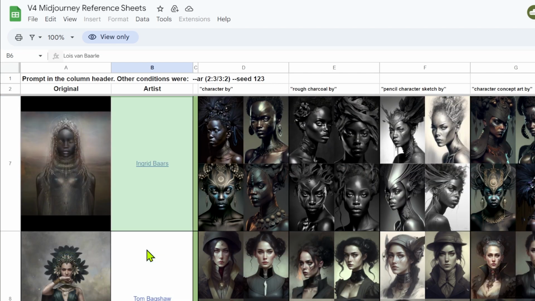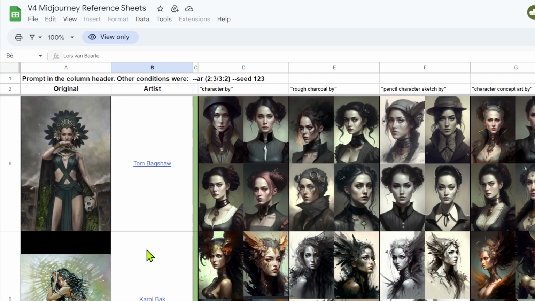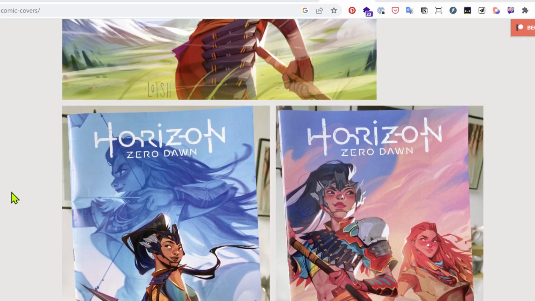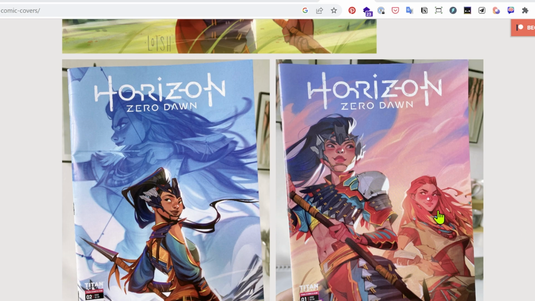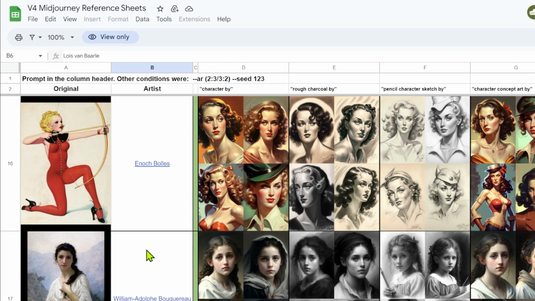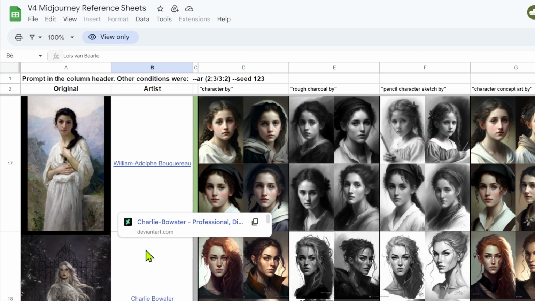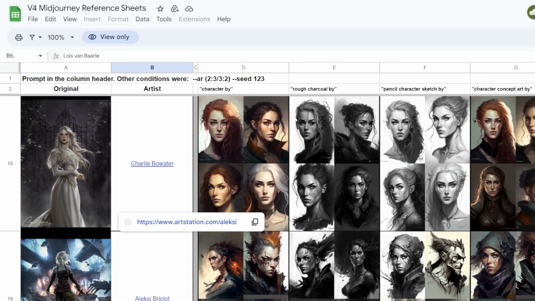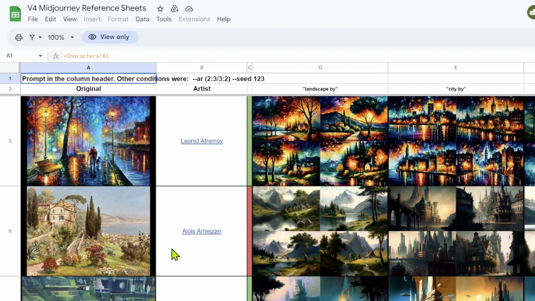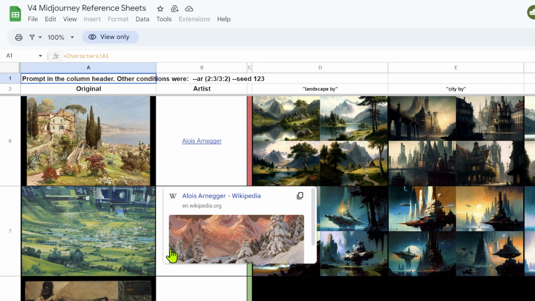Using the same artist across all your prompts is key for consistency. I'm using Lois Van Barrel, a really amazing artist that's done some work for Horizon Zero Dawn. Midjourney works by crawling millions of artists and images all over the web over the last couple of years. Is this plagiarism, or is this the same as just using any other artist as a form of inspiration? This is hotly debated and outside of the scope of this video for now. Let's start with the prompt.